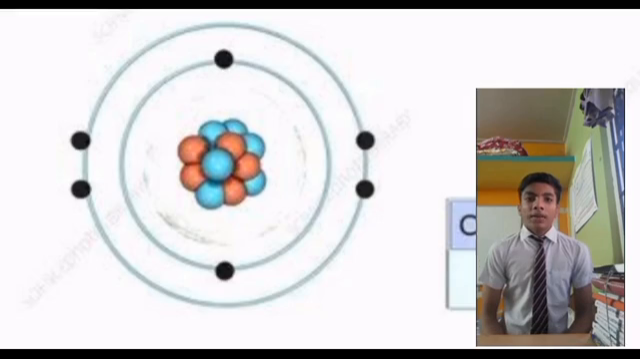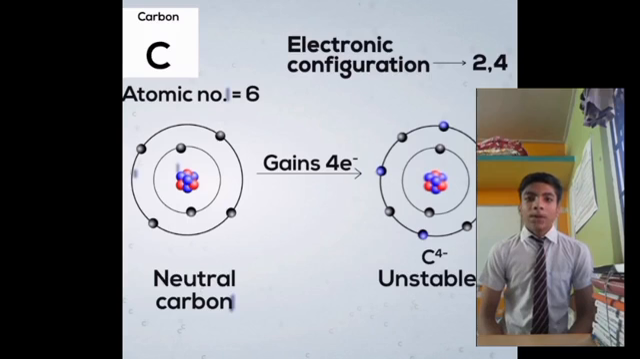Now carbon has 4 electrons in its outermost shell, or the valence shell. So there are 2 options left with carbon. Either it can gain 4 electrons or it can lose 4 electrons. The first option is that it can gain 4 electrons. Now, if it gains 4 electrons, there will be 10 electrons in its outermost shell. It is very difficult for 6 protons to hold 10 electrons, that is 4 extra electrons. So the first option is not possible.